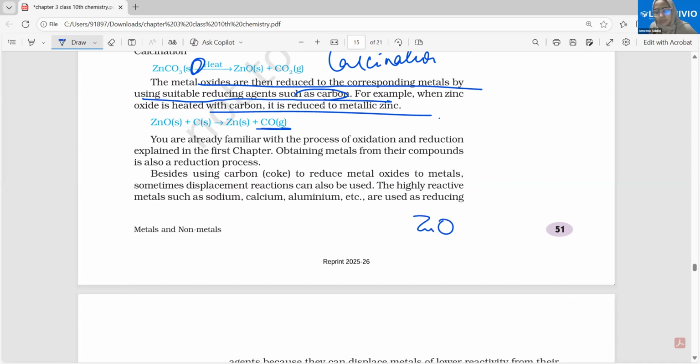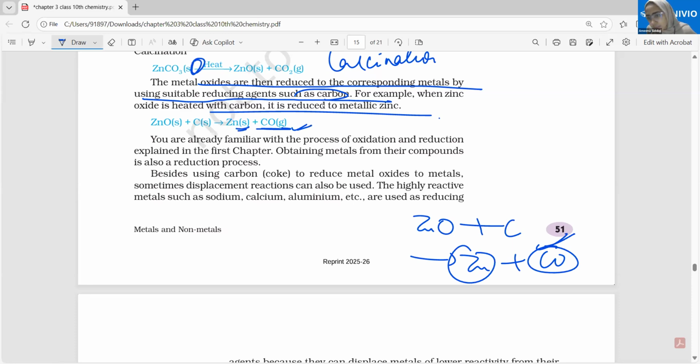Actually, you people are very disappointing. Zinc oxide, a moderately reactive metal oxide. If you reduce it with carbon, what are we getting? One is the metal, which is our main product. The other byproduct is carbon monoxide, right? So carbon monoxide is the byproduct, in the gaseous form, and the metal in the solid form. Fine. Obtaining metals from their compounds is also a reduction process.